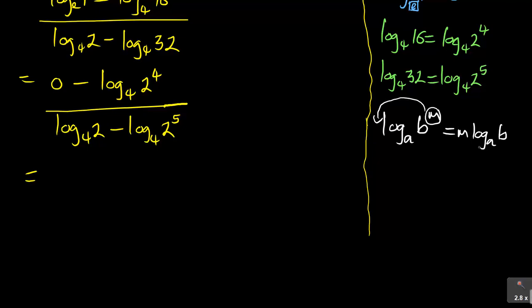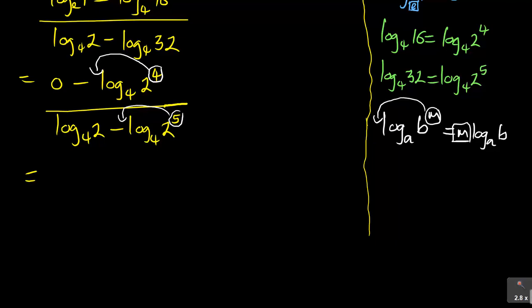So you see that the power can come before the log, so it becomes m log, which means m times. So the same thing here, if I have this 4, it can come down there, and then I've got this 5, it can also come down there, and that it can simplify.